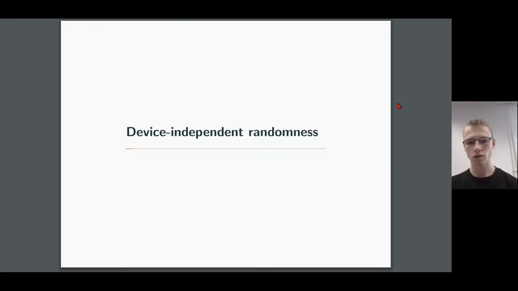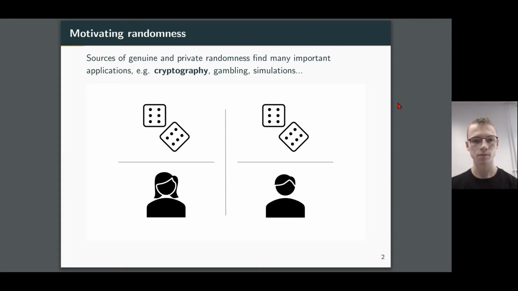In this presentation, I'll start by outlining device-independent randomness and motivate why we consider this over the device-dependent case. From there, we can move on to non-locality and randomness versus non-locality, and show how our results provide a tight bound on this question.